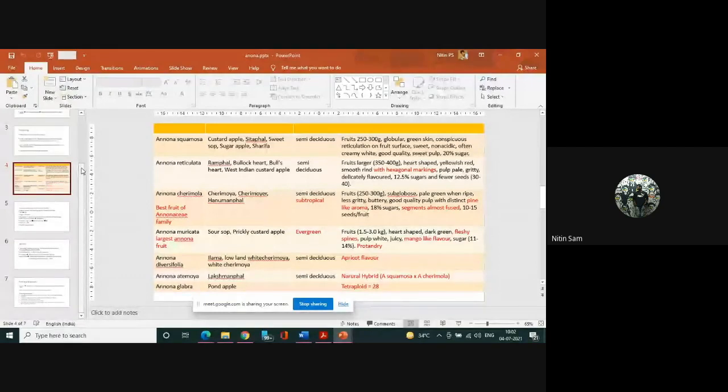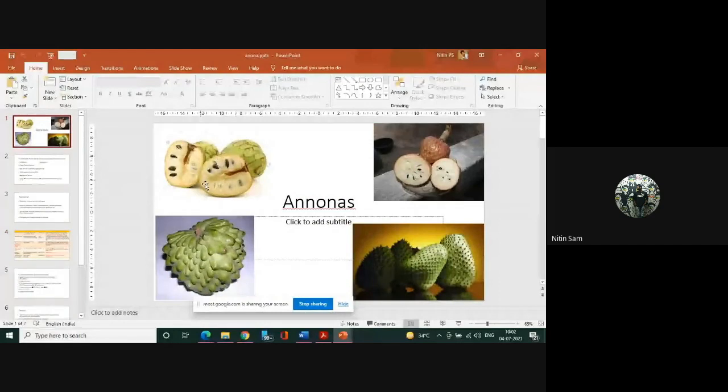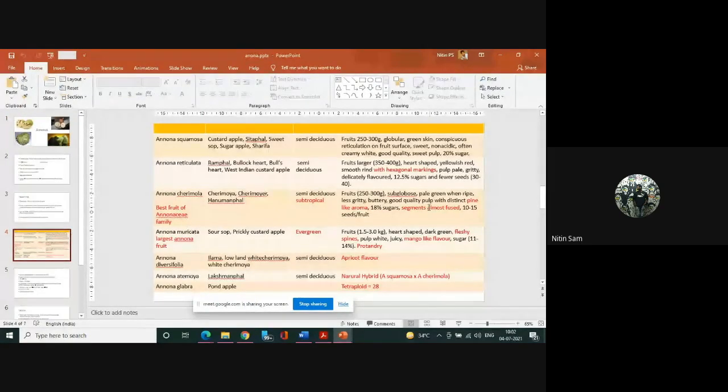See, in case of cherimola, this is the picture of cherimola. You can see all the segments are fused here, unlike sitaphal. So this is the picture of cherimola. Only the points which have been marked in red color are sufficient for your preparation. And this fleshy spine, protandry nature. So this table is enough. You'll be getting the slides.